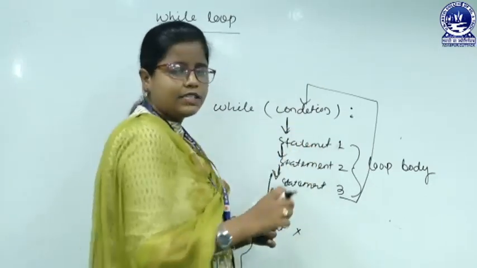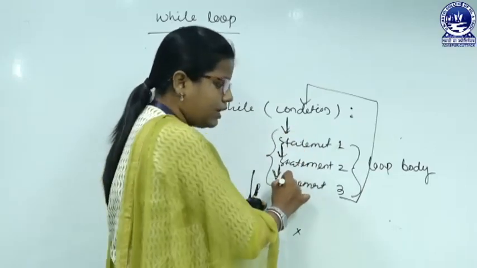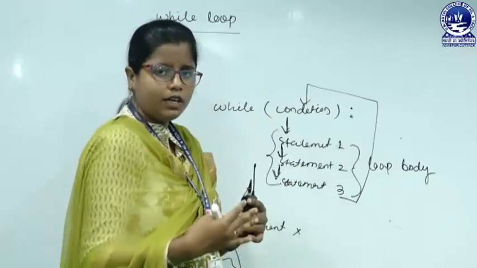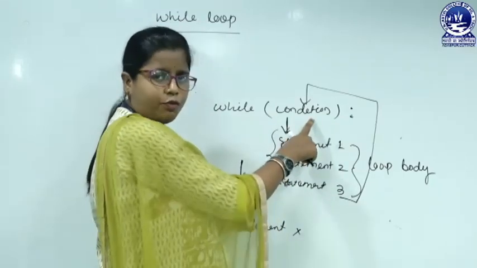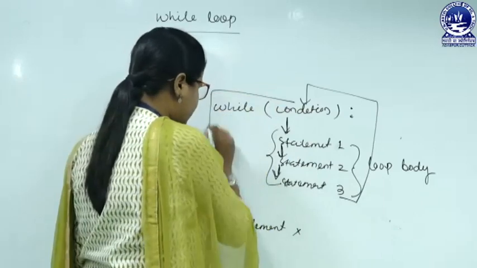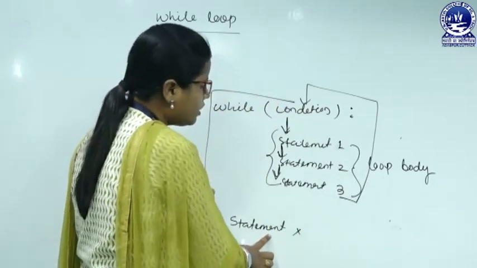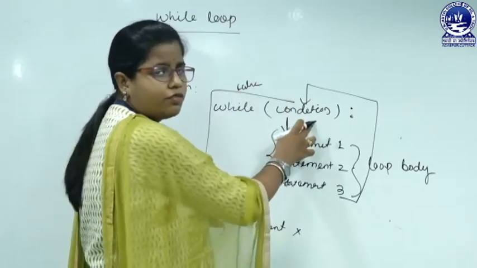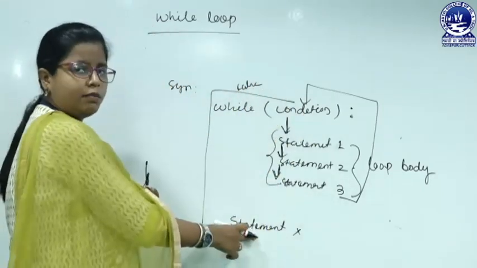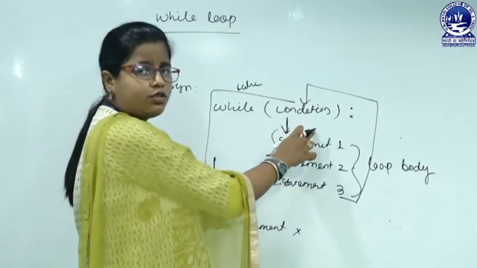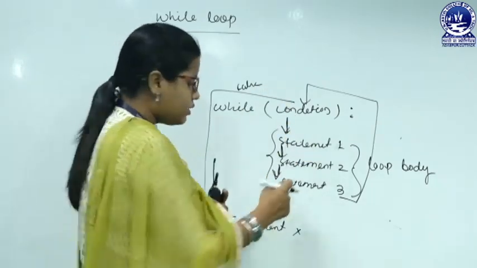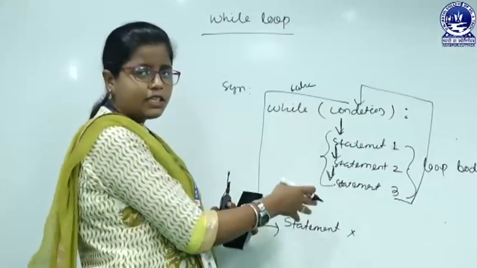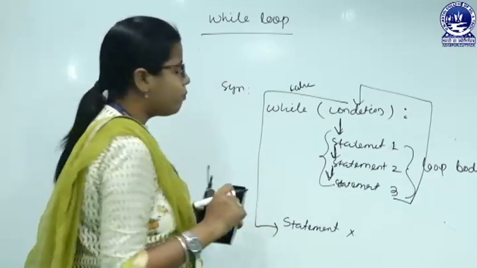So, here we are executing this set of statements repeatedly, over and over. Once the condition becomes false, then we go for the statement that is after the while loop, that is statement X. So, here is the false. If the condition is false, then we go for statement X. As long as the condition is true, we repeatedly execute statement 1, statement 2 and statement 3. So, this is the syntax for the while loop. Now, let us do the flow chart.